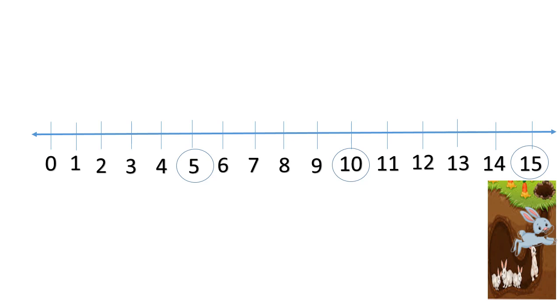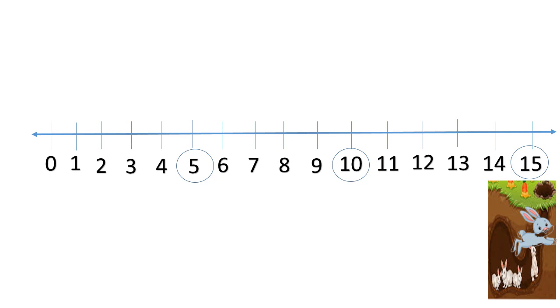Now we know the rabbit was first on number 0. So now to reach to number 5, how many numbers did the rabbit skip? Correct, it skipped 4 numbers and it reached the 5th number, that is number 5.